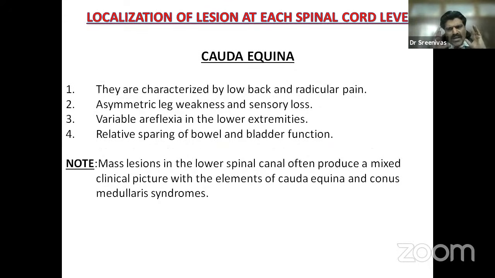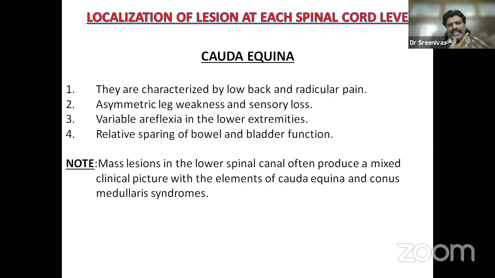So how do cauda equina lesions manifest? They are characterized by low back and radicular pain. Always remember, an important cause for cauda equina is disc prolapse. A disc below L1, where the spinal cord ends, affects only the roots. The pain is asymmetric because it can go only on one side. When you're talking about cauda equina, always try to remember disc prolapse and it becomes easy.